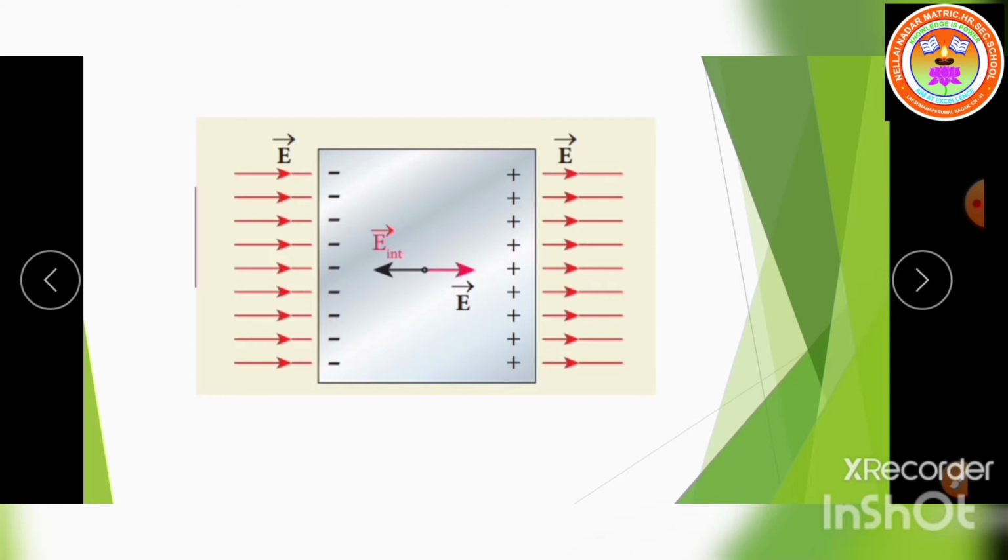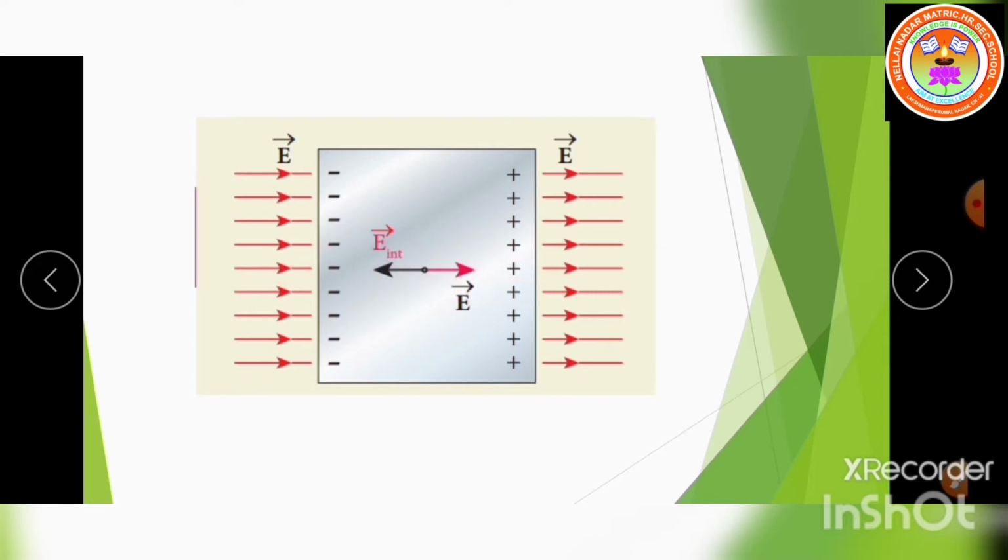So listen children, if you consider here, positive charge here, negative charge here. Consider one point here: the internal electric field due to the internal charges will be directed in this direction. Step by step, the internal electric field value increases until, at one certain condition, both the internal and the external electric field values are equal. At this point, both are acting in opposite directions: E external here, E internal in the opposite direction.